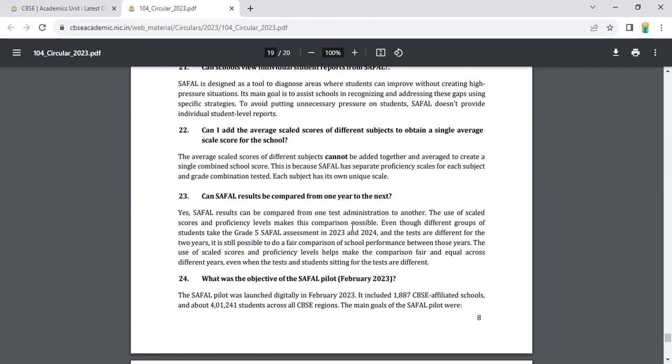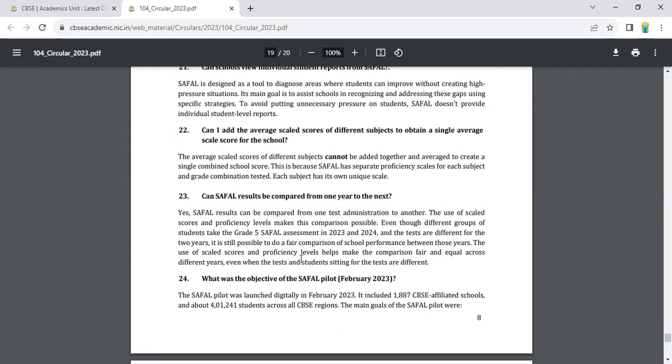Can SAFAL results be compared from one year to the next? Yes, SAFAL results can be compared from one test administration to another. The use of the scale scores and the proficiency levels makes this comparison possible, even though different groups of students take the grade 5 SAFAL assessment in 2023 and 2024, and the tests are different for the two years.